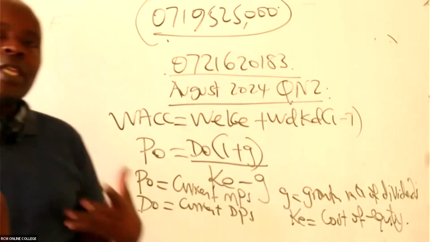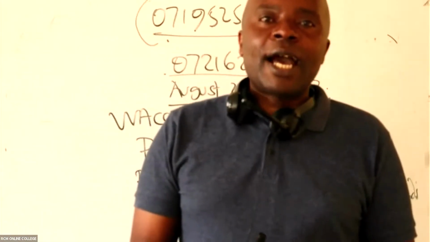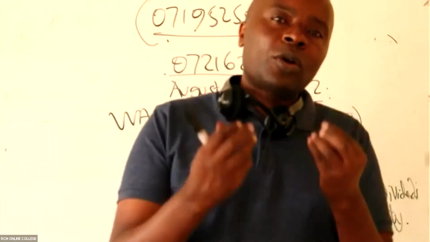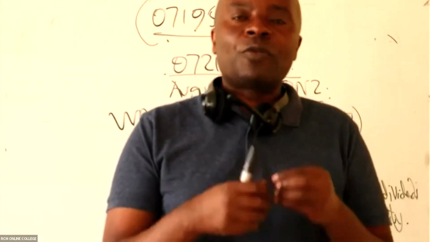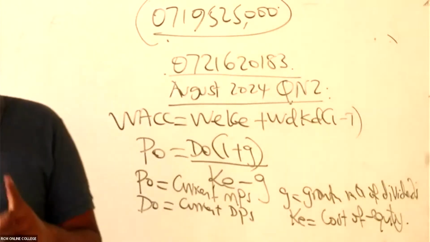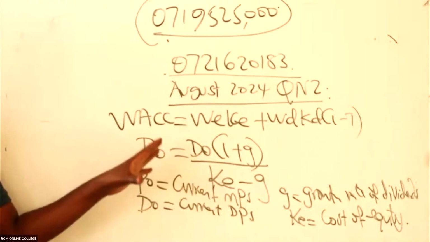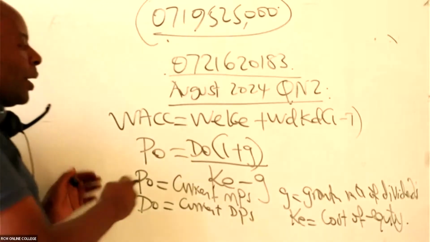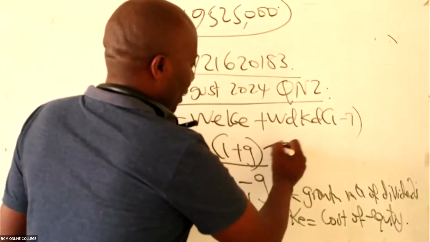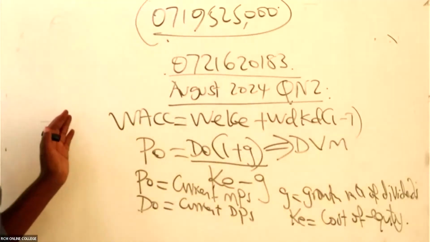But you see now here, they are not talking about valuation of a share. We need the cost of equity. We have two formulas that can help us get cost of equity. But first of all, before I go to the cost of equity formula, have you been able to see this? DVM, the dividend valuation model.